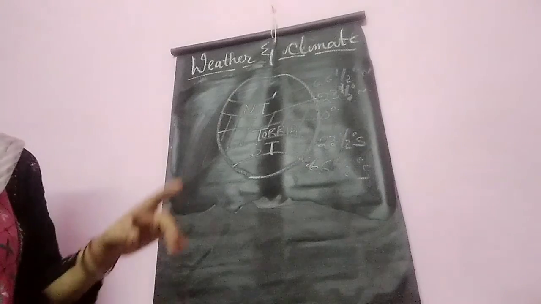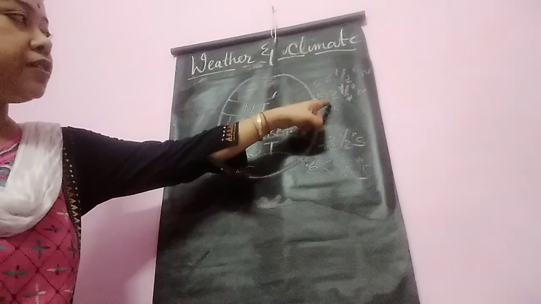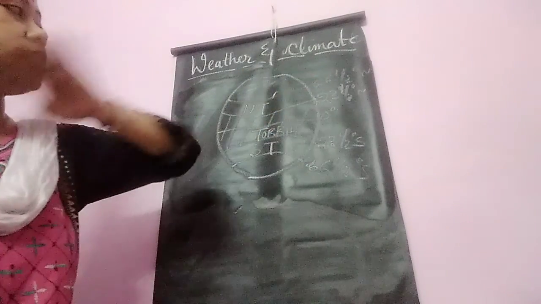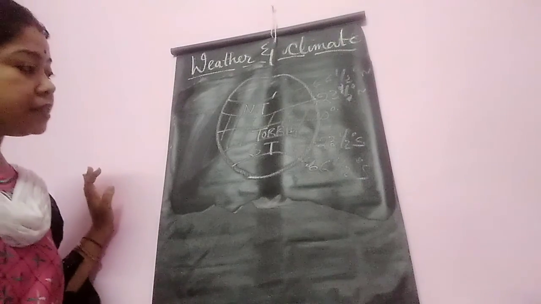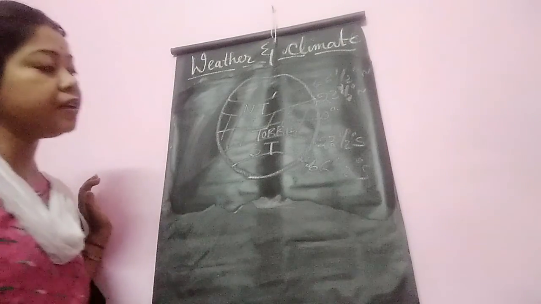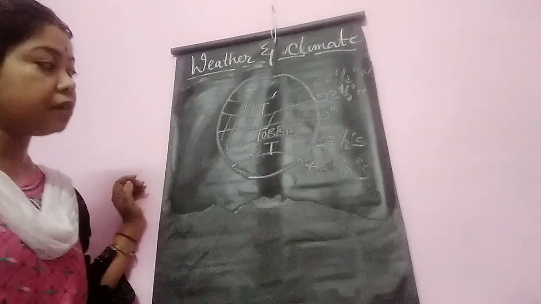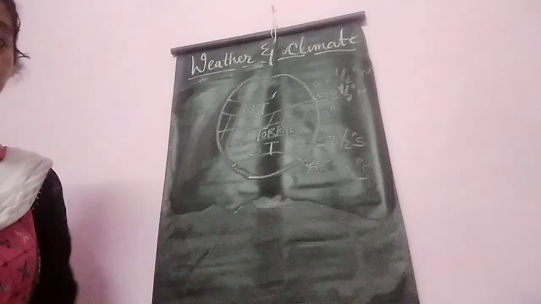The places that lie between 23½ degree north and 66½ degree north are called North Temperate Zone. The places that lie between 23½ degree south and 66½ degree south are known as South Temperate Zone.